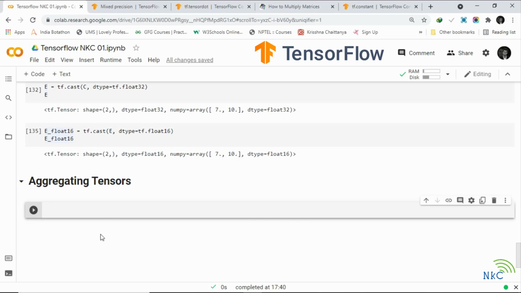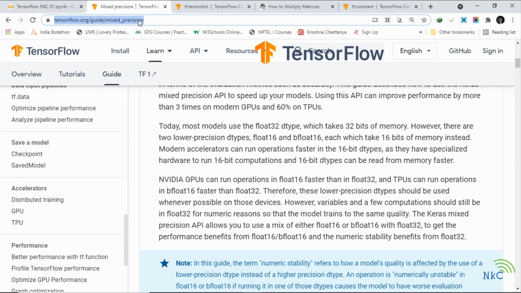Today we are going to discuss tensor aggregation, and we will also discuss the ways of finding the minimum, maximum, mean and many more.